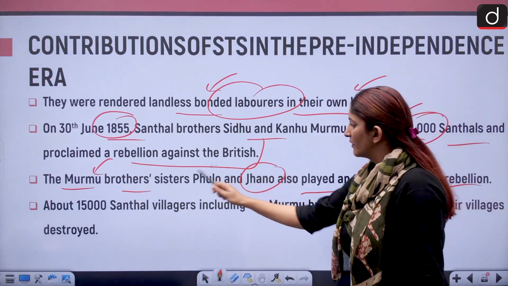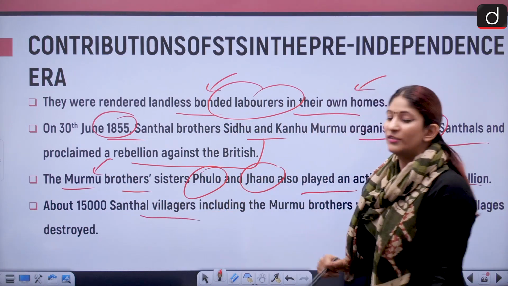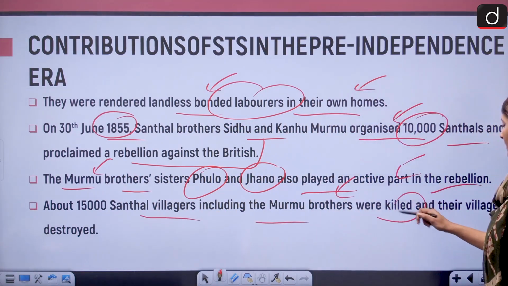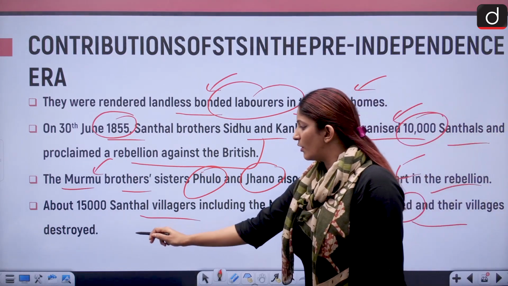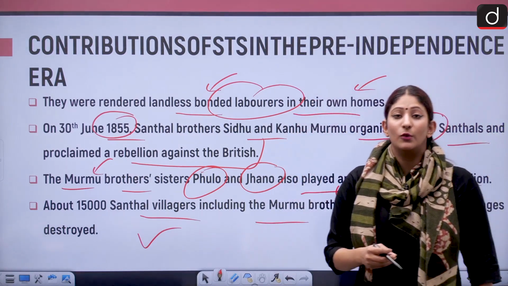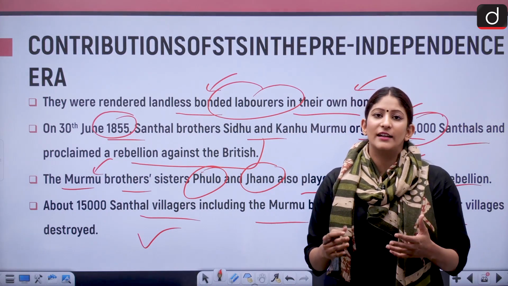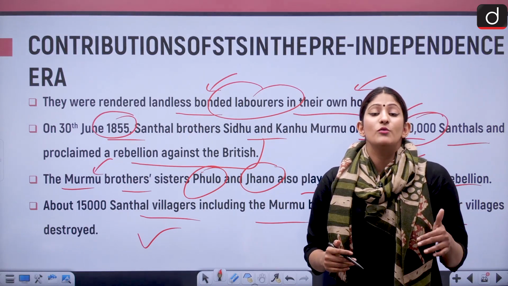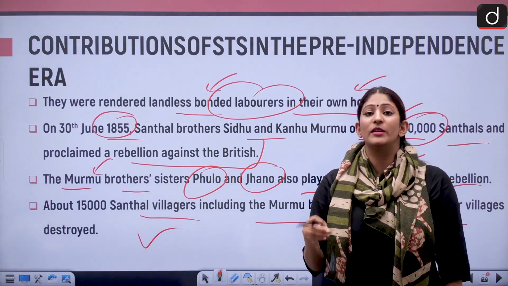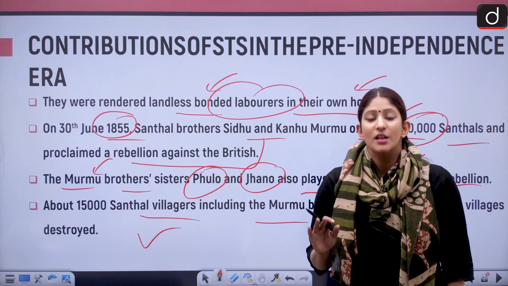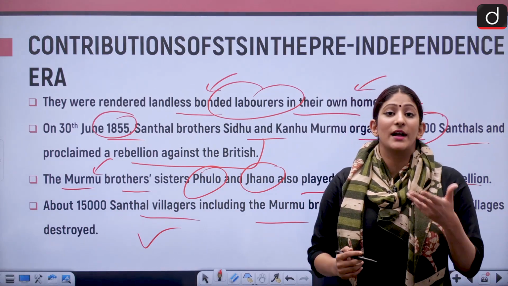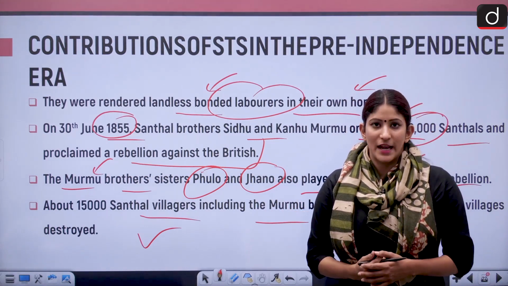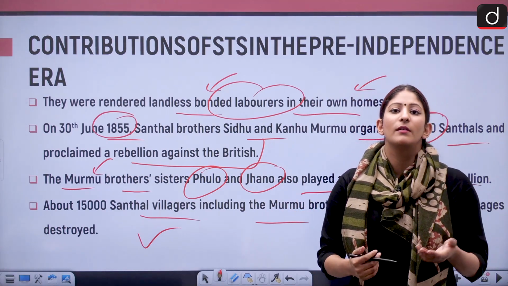Remember these names. About 15,000 Santhals, including the Murmu brothers, were killed and their villages destroyed, because they did not have the military prowess to match the British. The British had many advanced machines and weapons, but of course, as they were tribes, they were depending on bows.